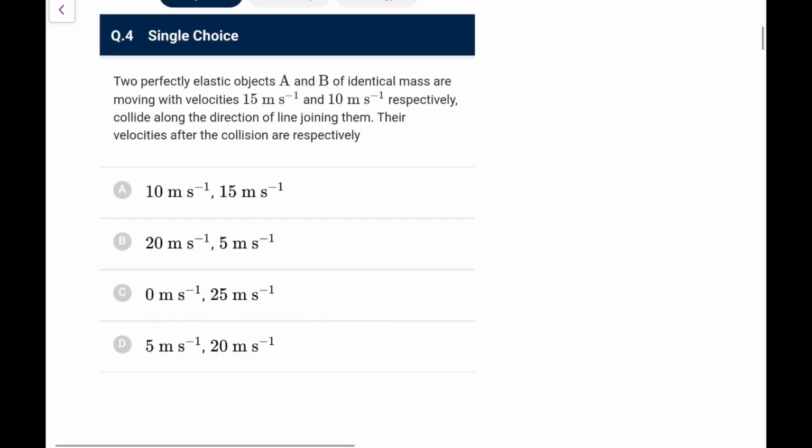Next one, two perfectly elastic bodies A and B of identical mass moving with 15 and 10 respectively collide along the direction of the line joining them.